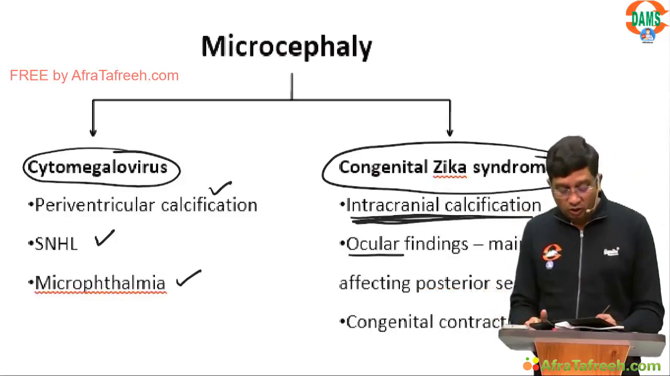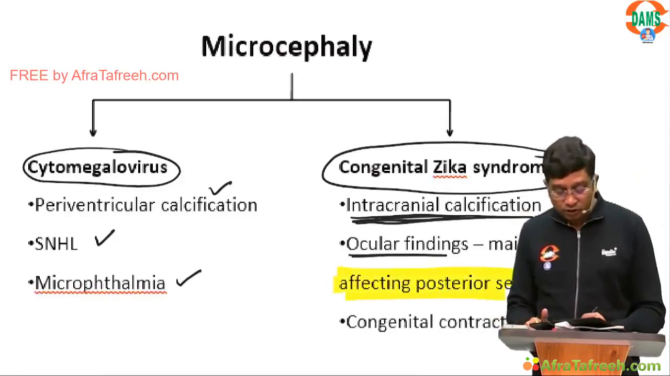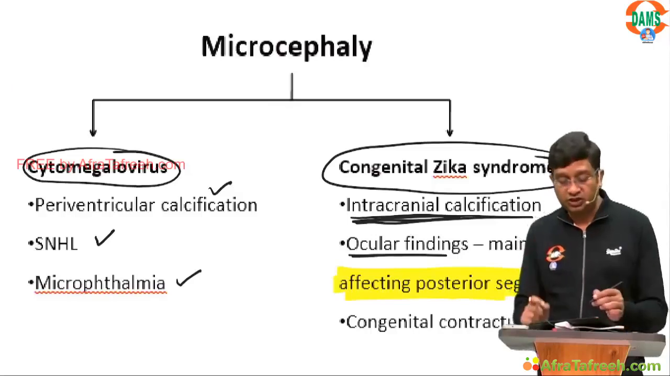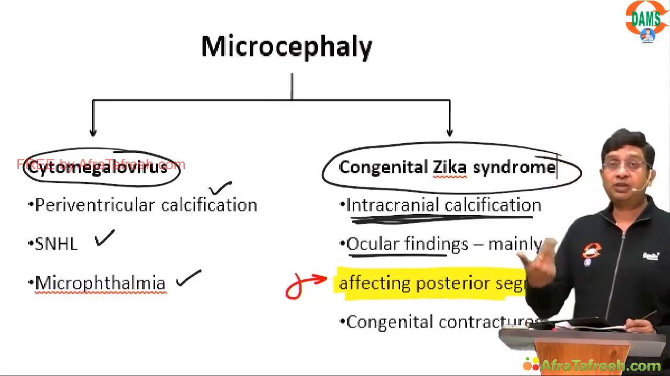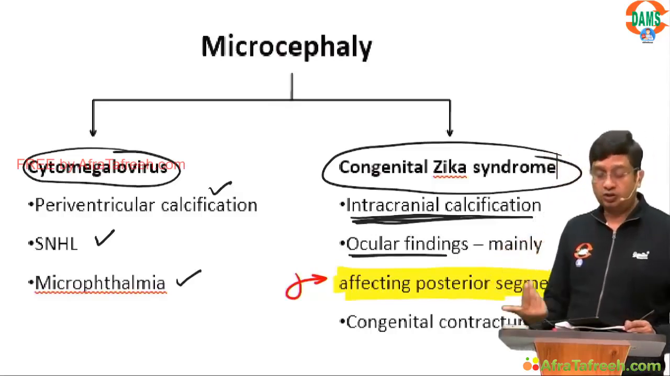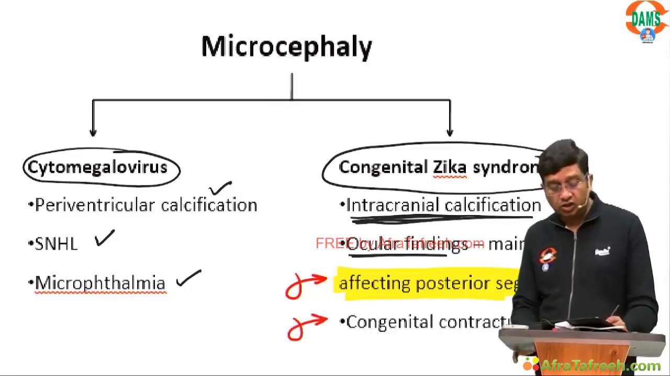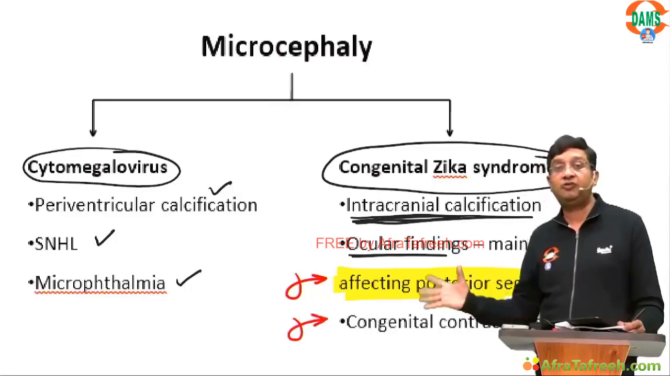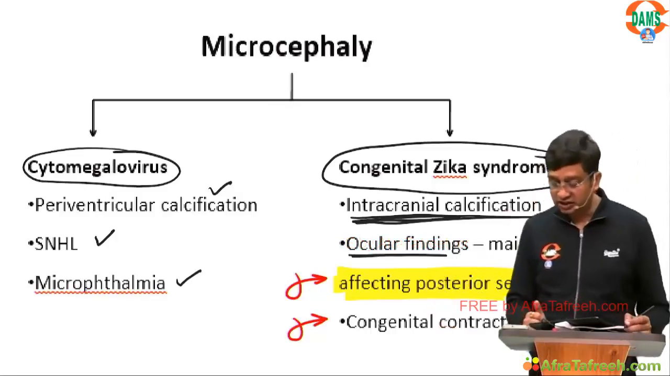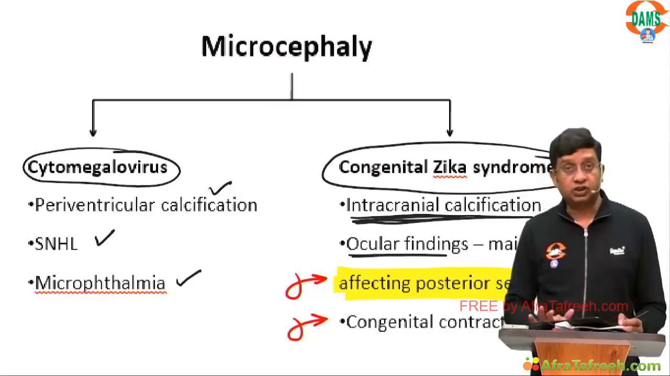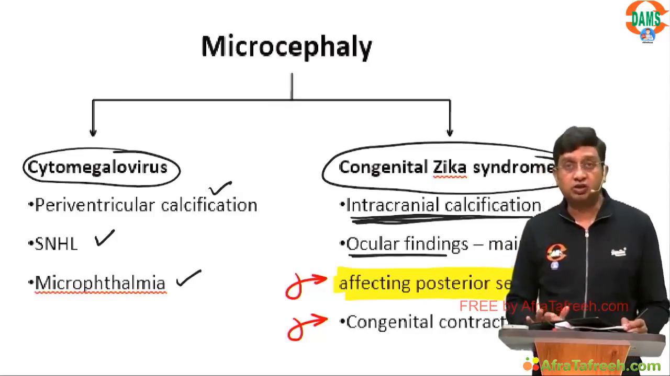Then in the ocular findings, please remember they affect the posterior segment. This is something which I expect, if they ask you about Zika virus, they can ask you this. That means particularly the retina is affected, so that is affecting the posterior segment. Then there are congenital contractures, CTEV, right? Contractures are seen in congenital Zika syndrome. Is that clear? So for microcephaly, you can easily think of two causes and you can easily solve the MCQs.